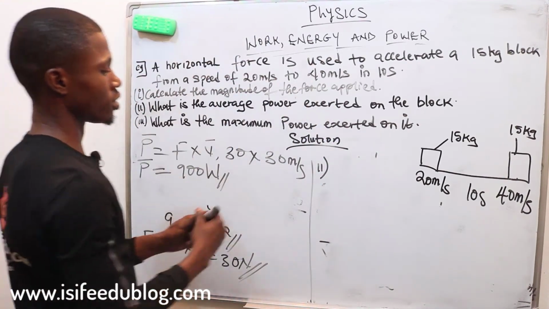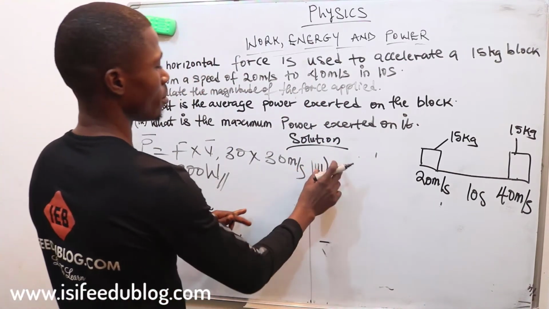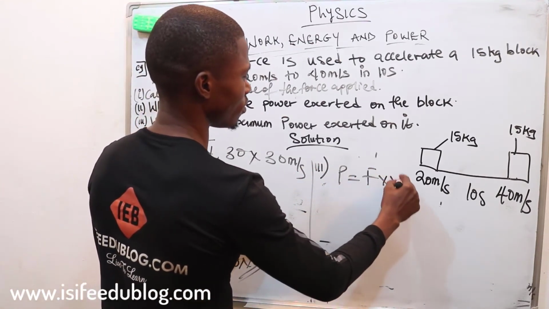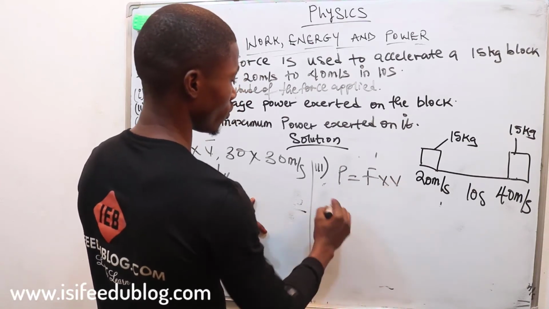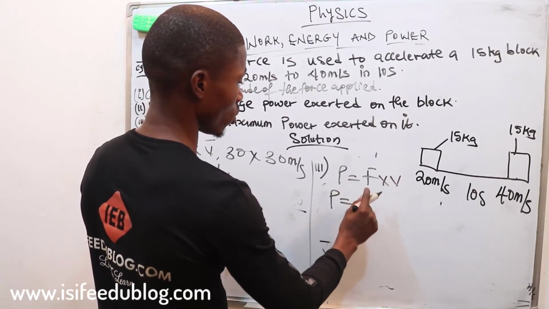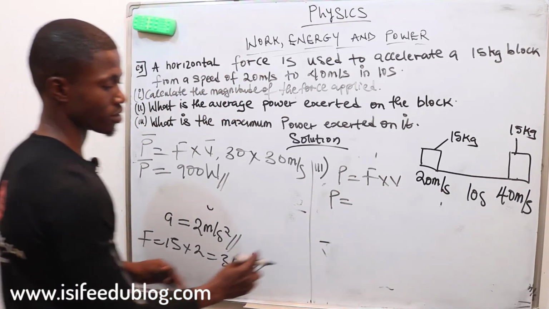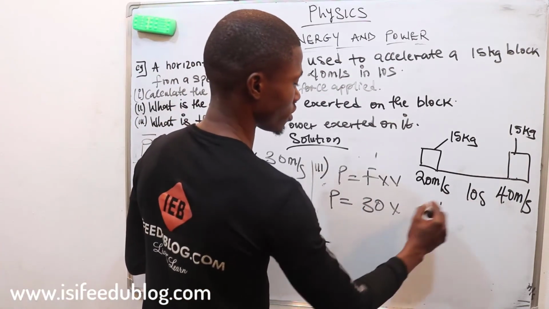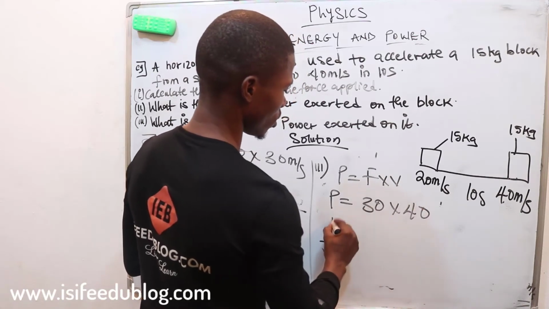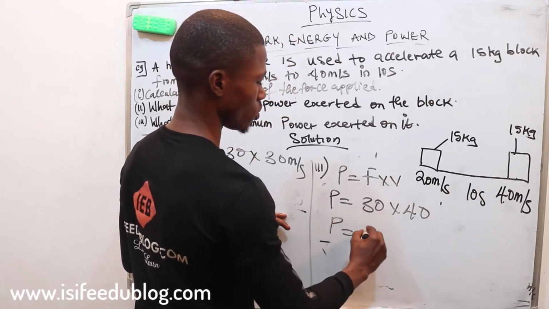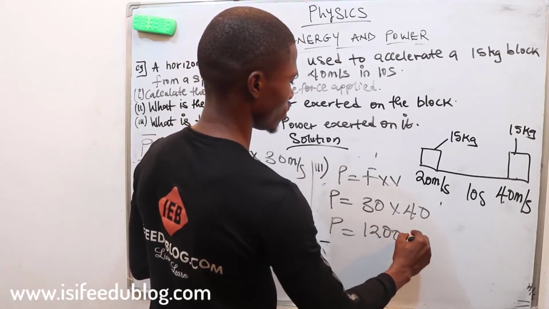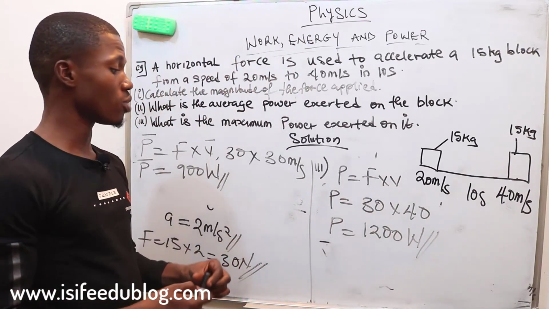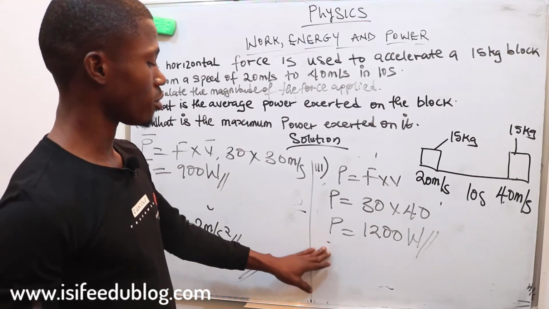So automatically, to get our maximum power, this is question I, maximum power, power is equal to force times velocity. So our maximum power is equal to our force. Remember, our force remains 300 Newton. 300 times our maximum velocity, which is 40, and automatically this will give us 1200 watts. So this is the only way we're going to use to find our maximum power.